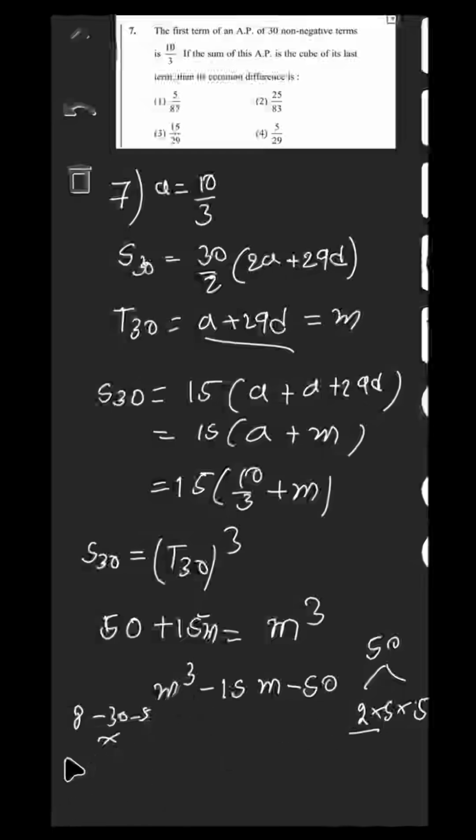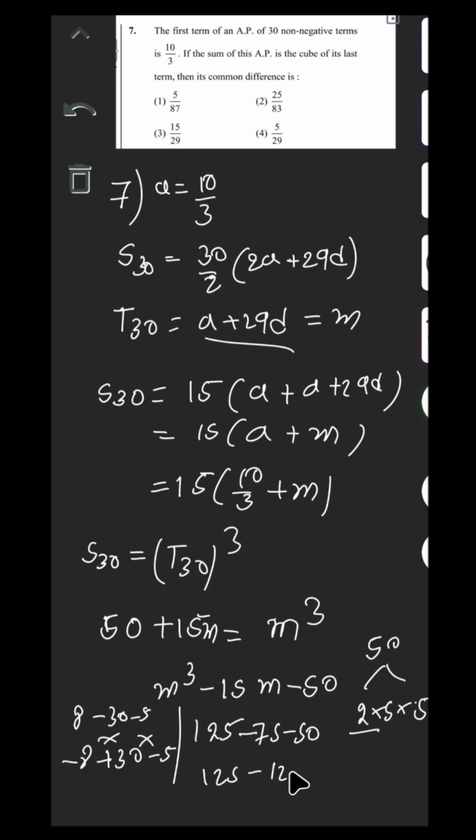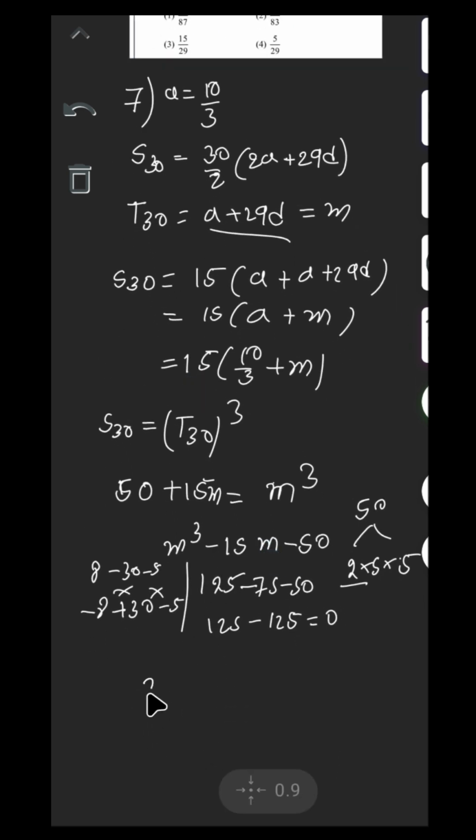Minus 2 value also: minus 8 plus 30 minus 50, so not possible. Next check the 5 value: 5 cube 125, minus 75 minus 50, 125 minus 125, so it is equal to 0. So here M is equal to 5, the right solution.